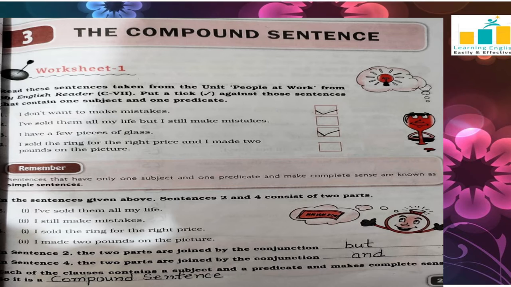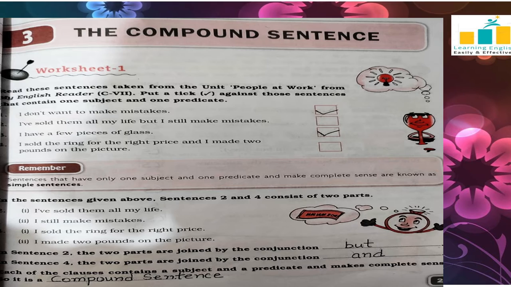The next one is, I sold the rings for the right price and I made £2 on the picture. Now this sentence is combined by using a conjunction and we are having two subjects and two predicates. In the first part, I is the subject and sold the rings for the right price is the predicate. In the next part, I is the subject and made £2 on the picture is the predicate.